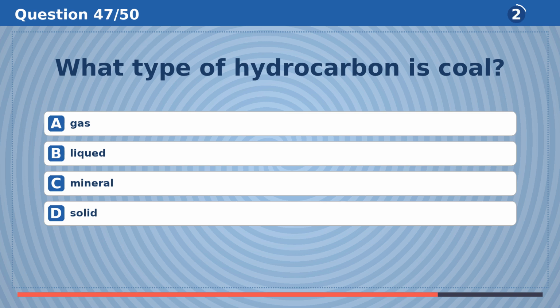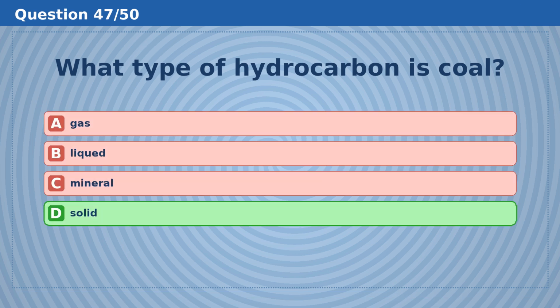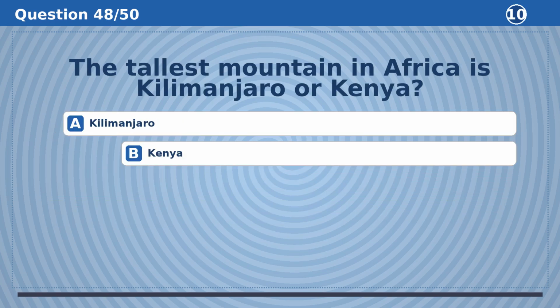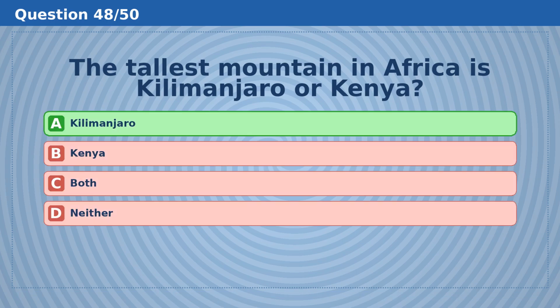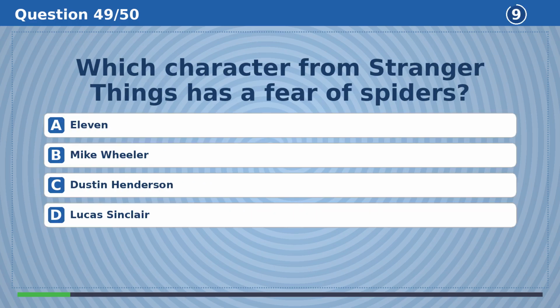What type of hydrocarbon is coal? The answer is D, solid. The tallest mountain in Africa is Kilimanjaro or Kenya? The answer is A, Kilimanjaro.